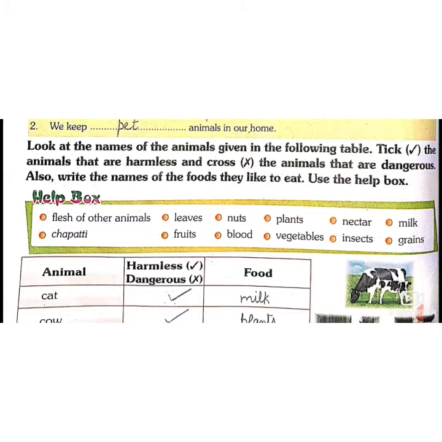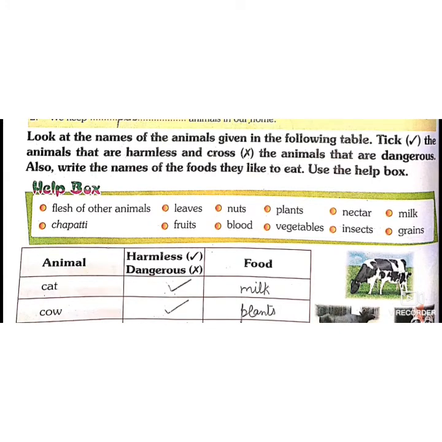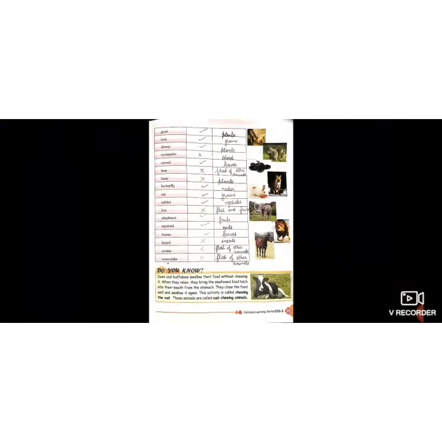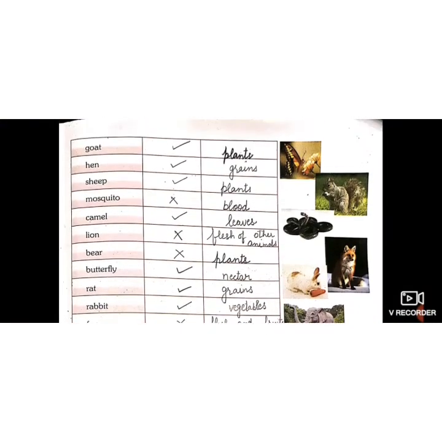Now there is a table in which we can see different types of animals is written. Tick the animal that are harmless and cross the animal that are dangerous, and also write the name of the food which they like to eat. So we can use this help box in which some food items have been written: flesh of other animals, chapati, leaves, fruits, nuts, blood, plants, vegetables, nectar, insects, milk and grains. So you can see we have written this. Now the table is this.